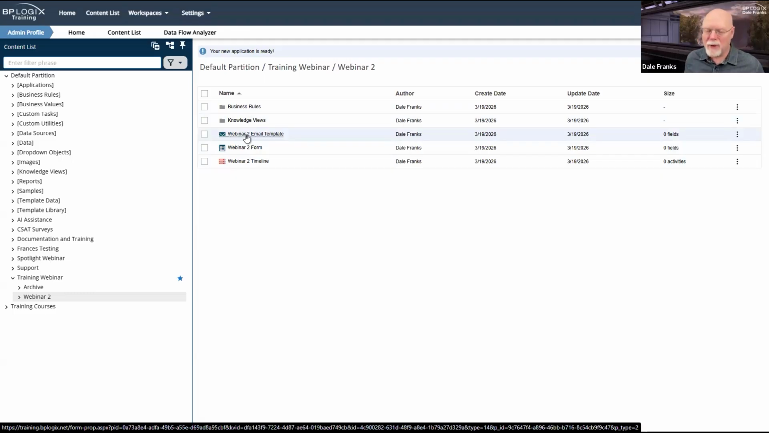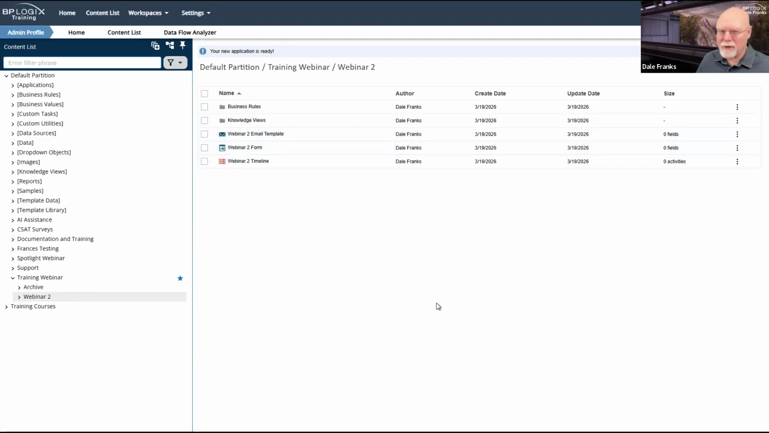I mean, think about it. To make an application, I know I'm going to have to make at least three things. I'm going to have to make a timeline, I'm going to have to make a form, and I'm going to have to make an email template. And if I don't have a template, that means I got to make them from scratch. And it gets super tedious to have to make the same three objects from scratch over and over and over.